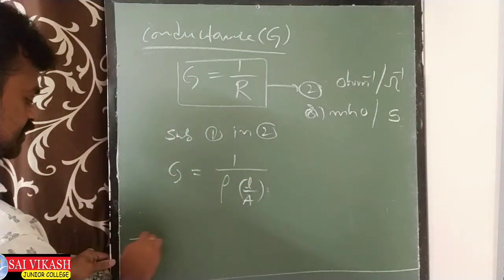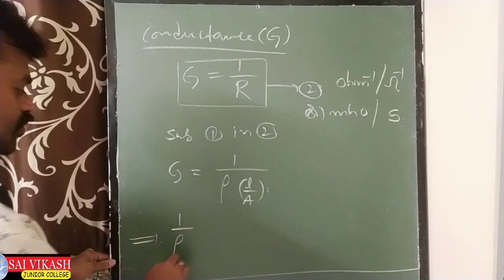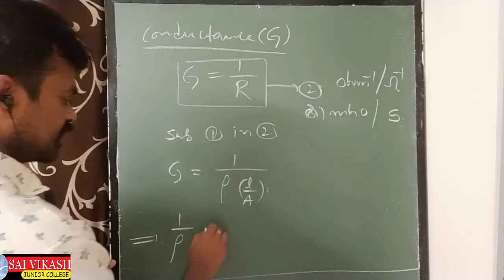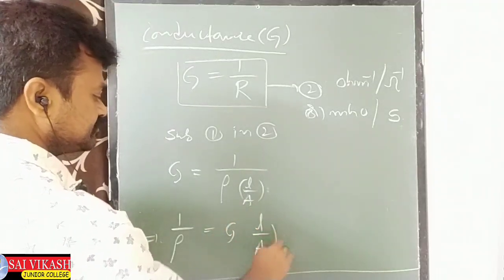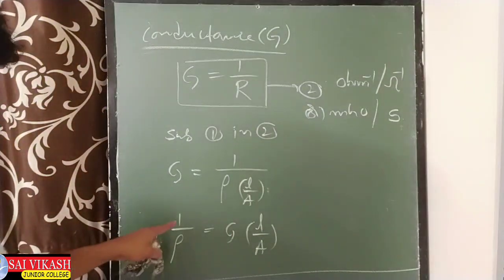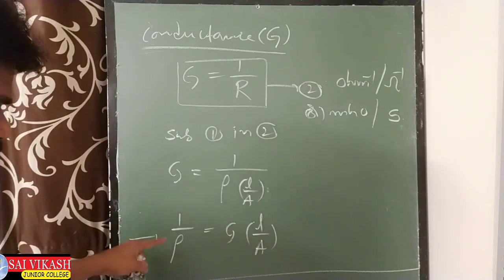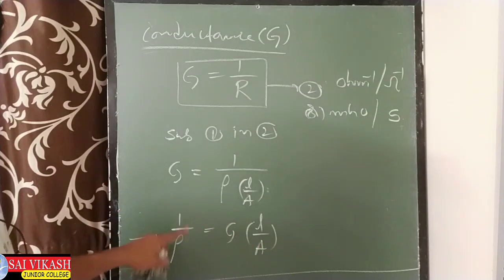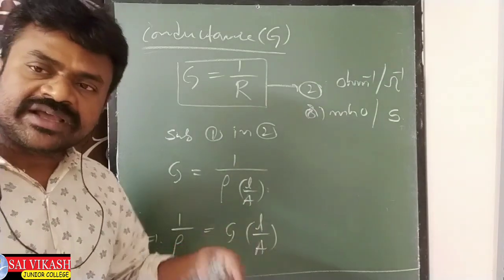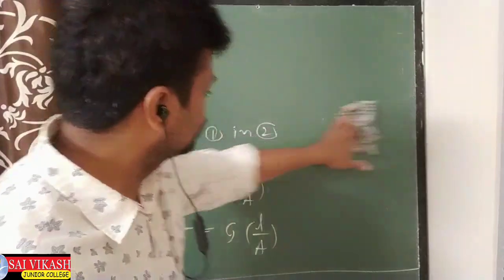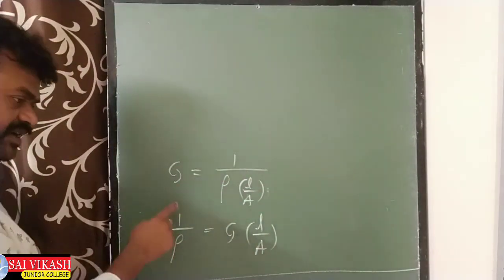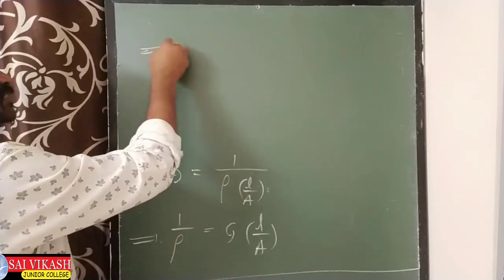From this, 1 by rho equals G into L by A. Here rho is the resistivity, it is a constant value, so 1 by rho is again a constant. That's why I am writing 1 by rho as K.